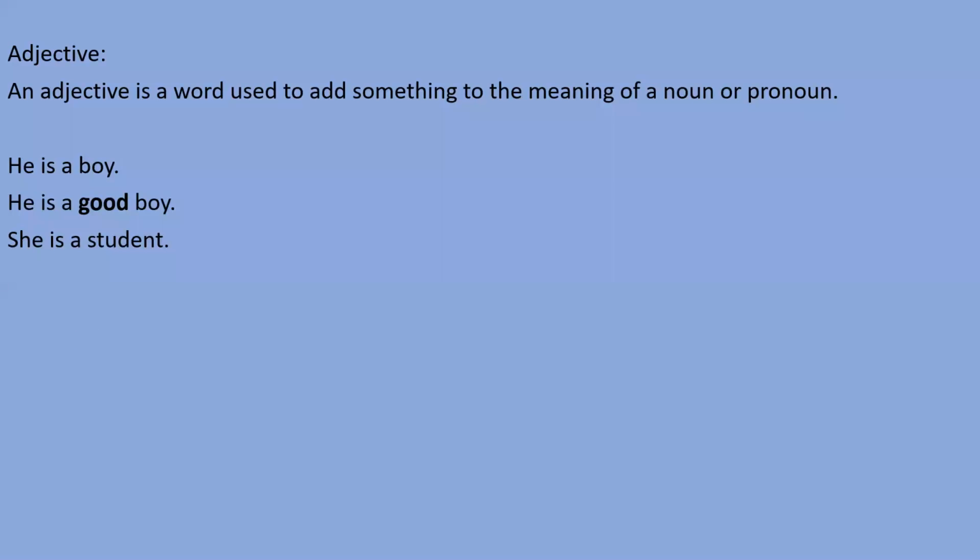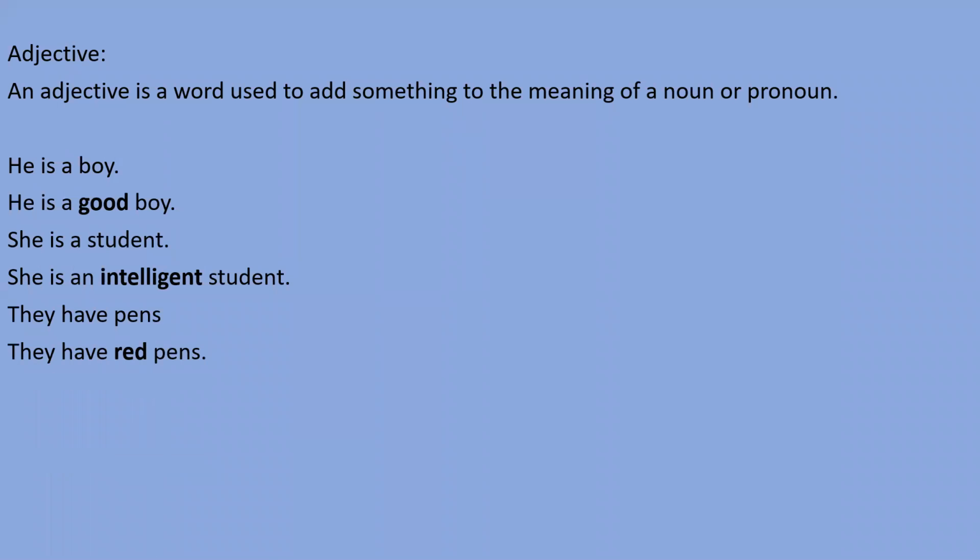Next, she is a student. And if I say she is an intelligent student, then by the word intelligent, I want to give some extra information. So intelligent is an adjective, right? Next, they have pens.